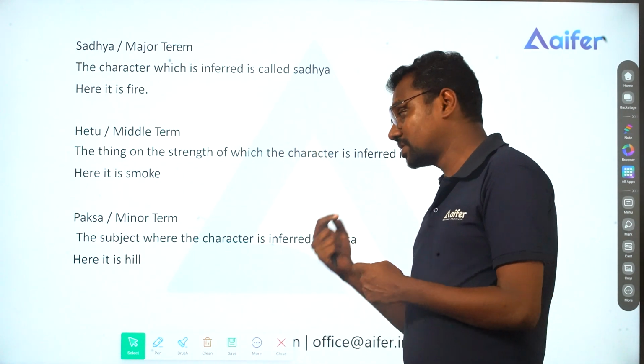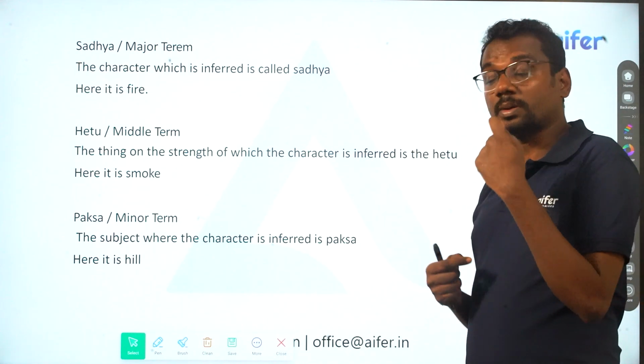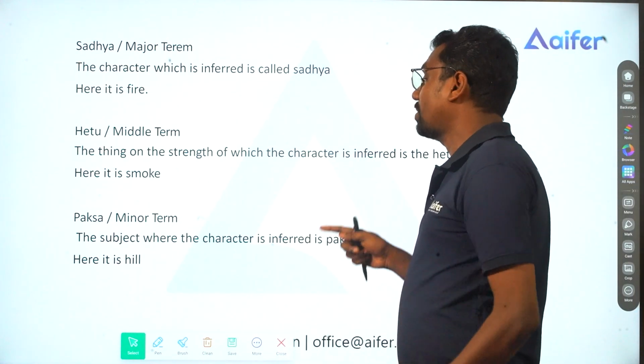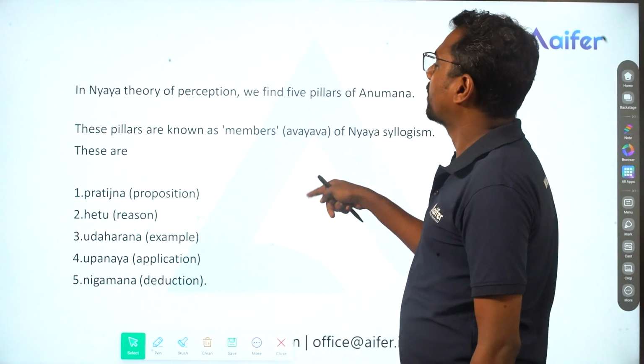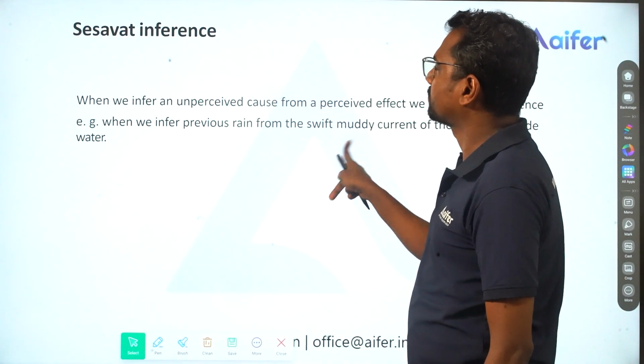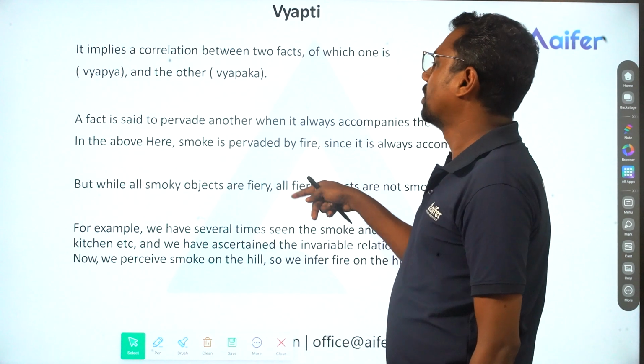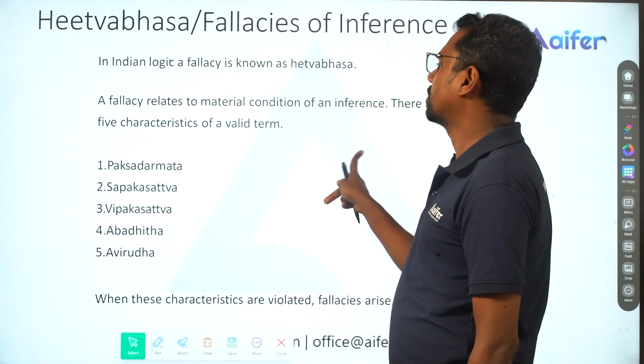And the third one is Paksha or minor term. This is the place or the subject where the character is inferred. So I will just show you a question from this, and then it will be more clear. There is another name for Sadhya, major term also.